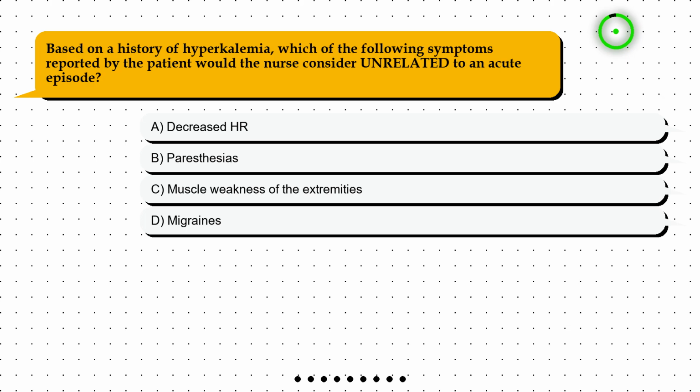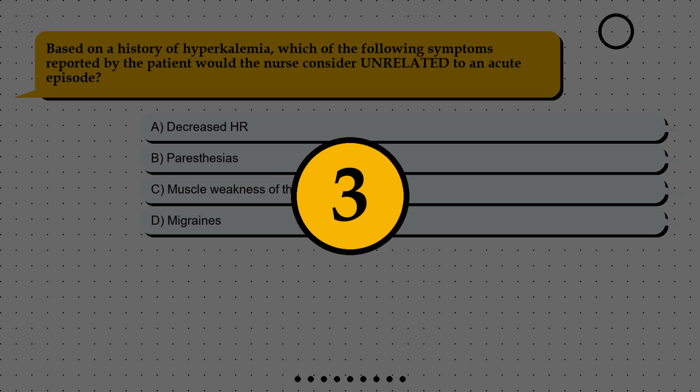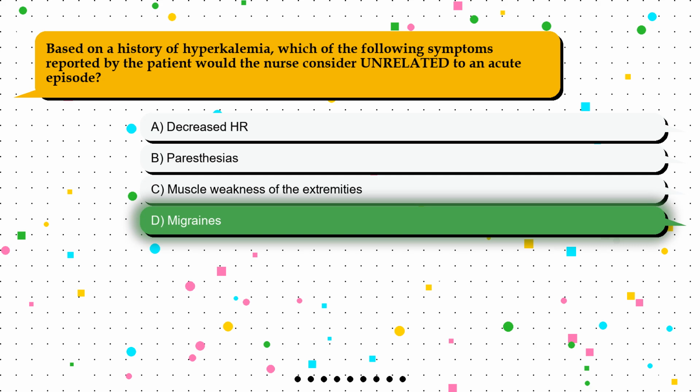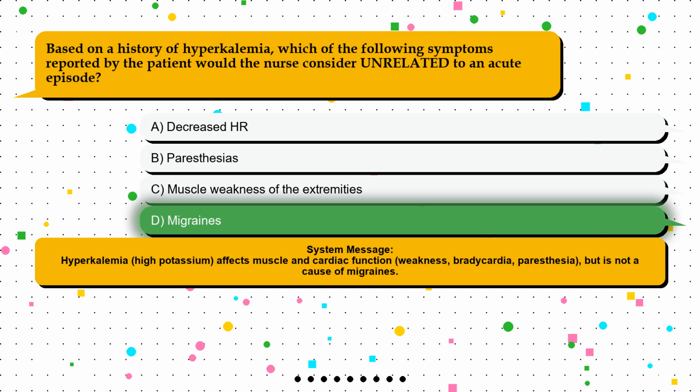Question 2. Based on a history of hyperkalemia, which of the following symptoms reported by the patient would the nurse consider unrelated to an acute episode? Option A. Decreased HR. Option B. Paresthesias. Option C. Muscle weakness of the extremities. Option D. Migraines. The correct answer is option D. Migraines. Hyperkalemia, high potassium, affects muscle and cardiac function, weakness, bradycardia, paresthesia, but is not a cause of migraines.